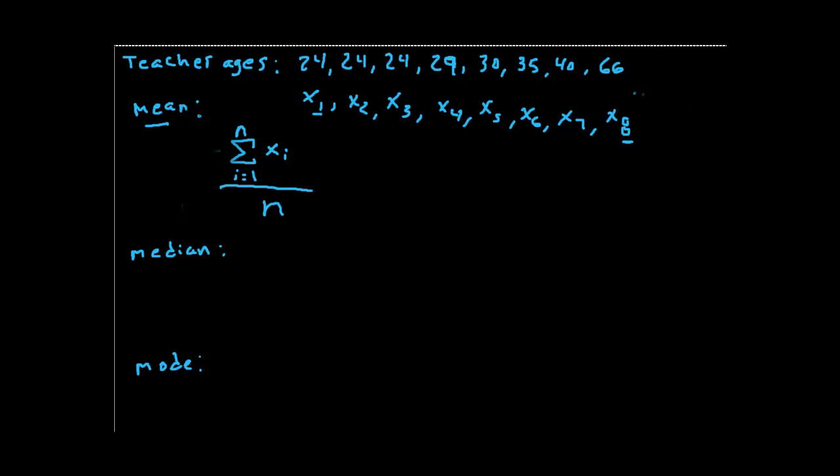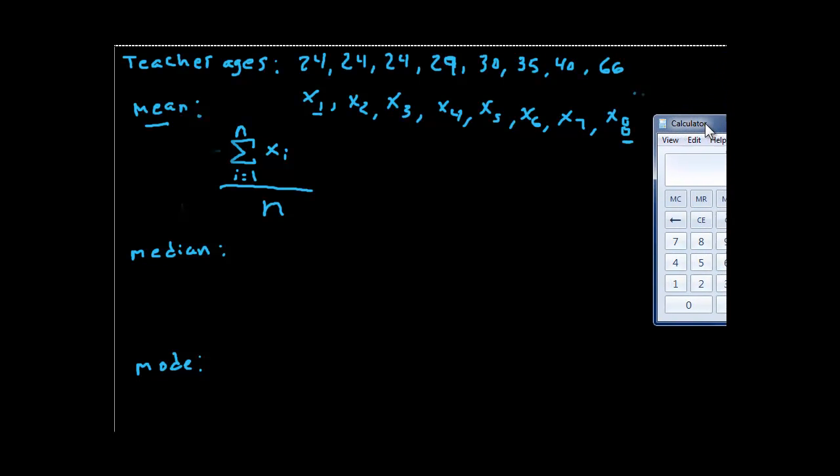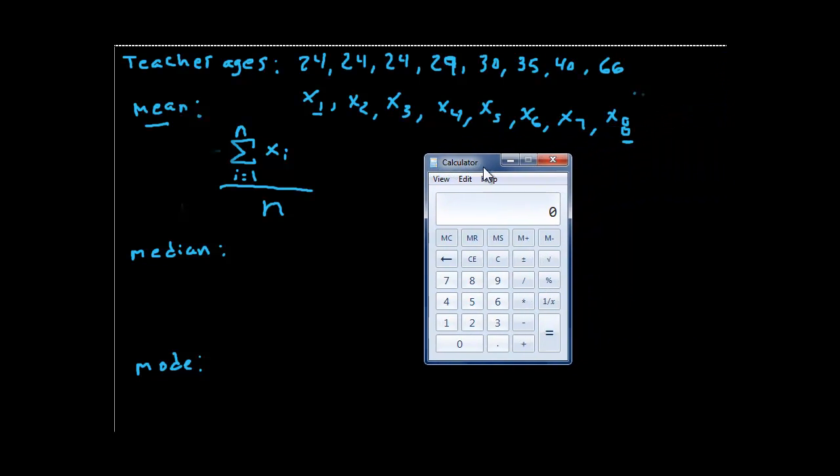So I don't want to go the long way like we did in the last example. You can pause and add it up by hand if you'd like. I'm just going to pull in a calculator. I have no problem with you using a calculator, as long as you understand the concept, the principles behind it. So I add up the 3 24s, 29, 30, 35, 40, and 66.